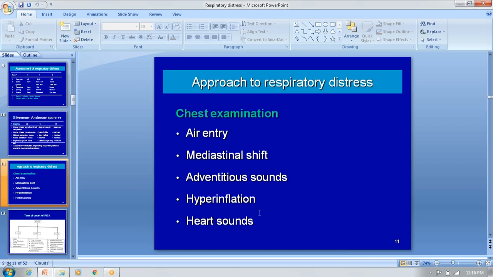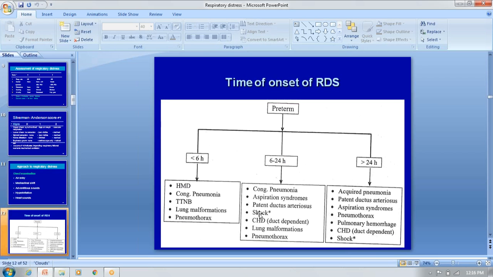So, the time of onset of the respiratory distress: if you take the preterm, it is less than 6 hours. We can think of the probable diagnosis or possible causes of the respiratory distress, like hyaline membrane disease and congenital pneumonia, transient tachypnea of the newborn, lung malformations like bilateral choanal atresia, congenital diaphragmatic hernia, lobar emphysema, and pneumothorax.